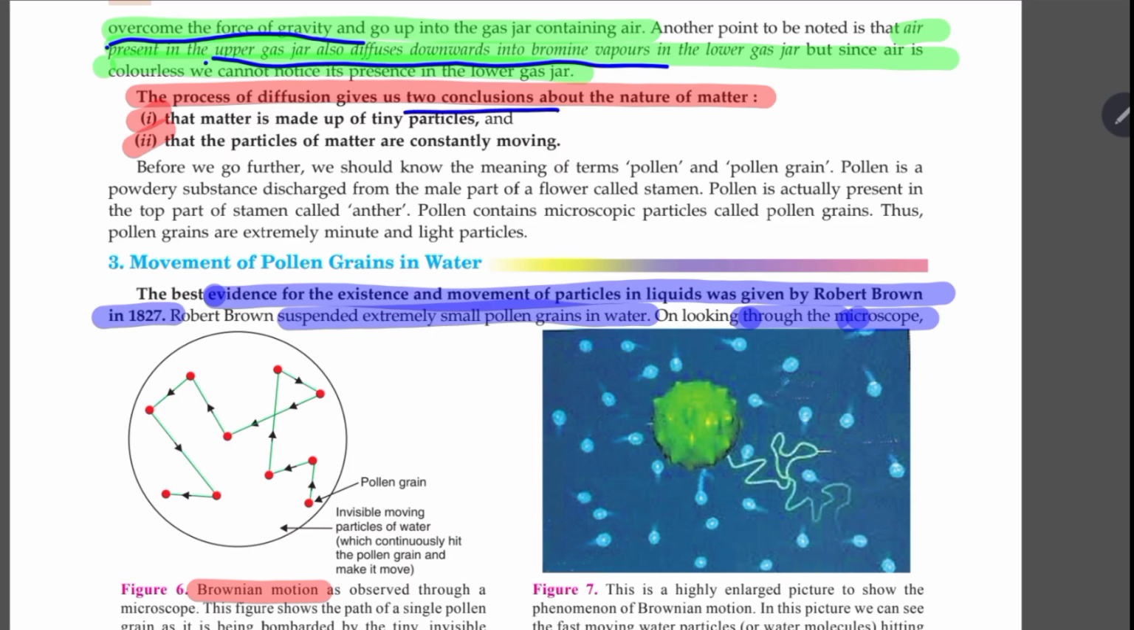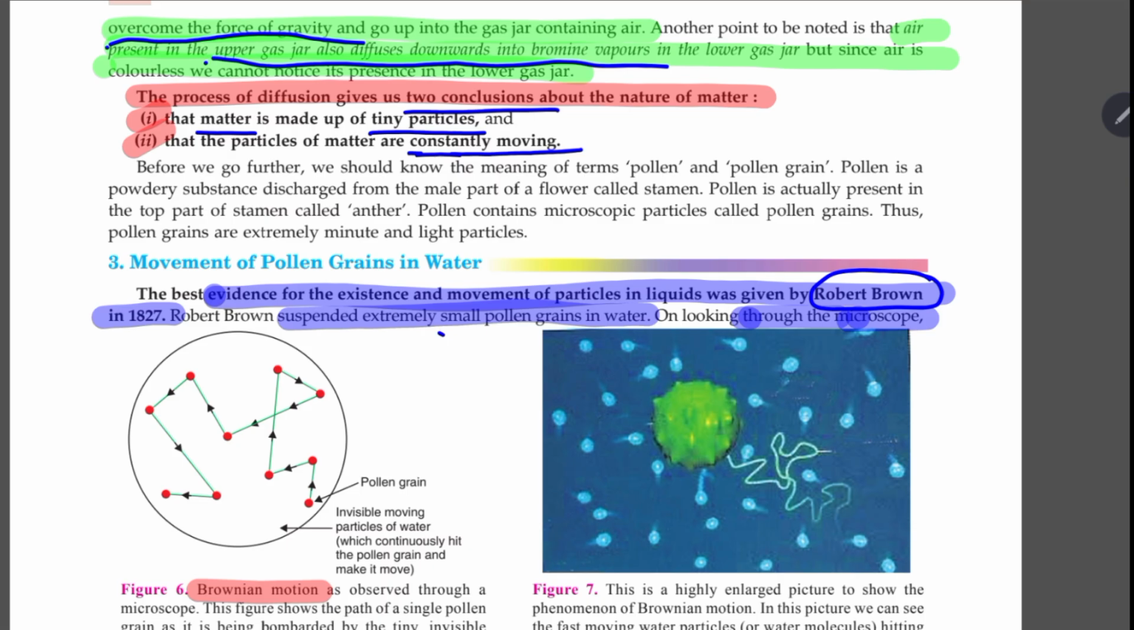The first conclusion is matter is made up of tiny particles. That's why Brownian motion, again we are coming to it. And these particles are constantly moving. Thus we can see the process of diffusion. Now pollen grains. Robert Brown is a scientist who conducted this experiment by suspending small pollen particles in water.